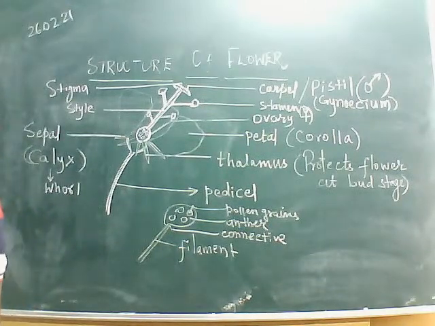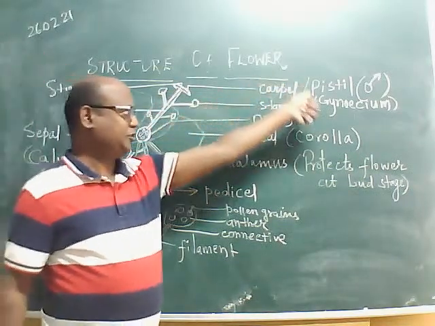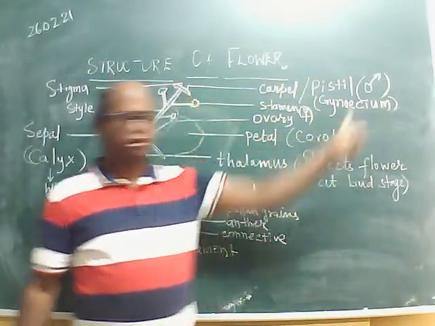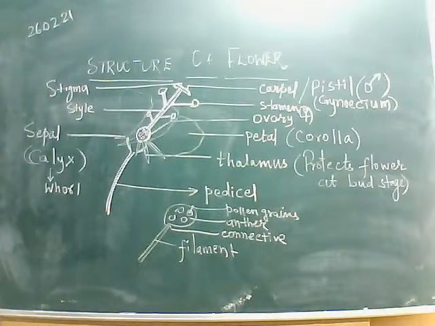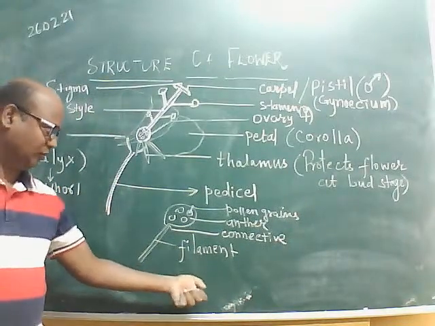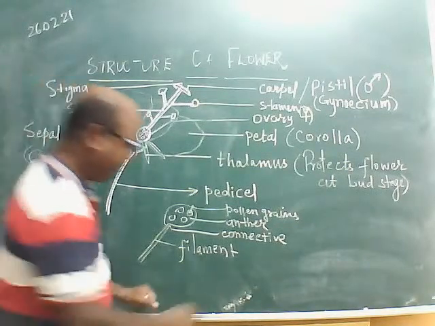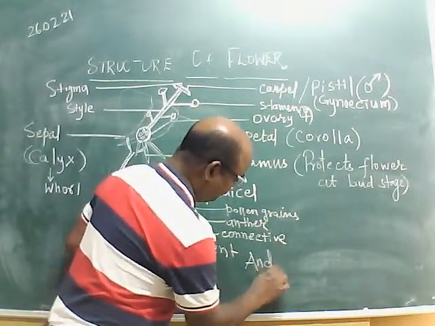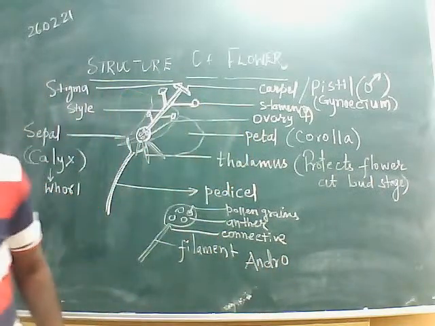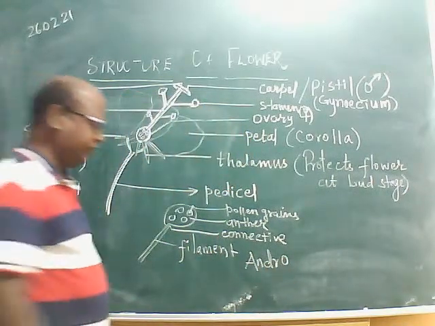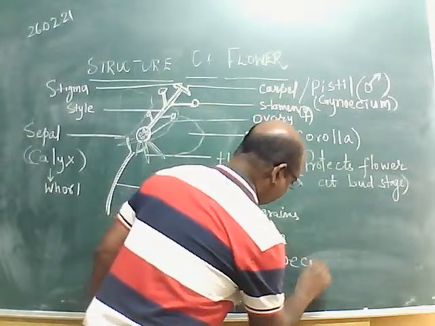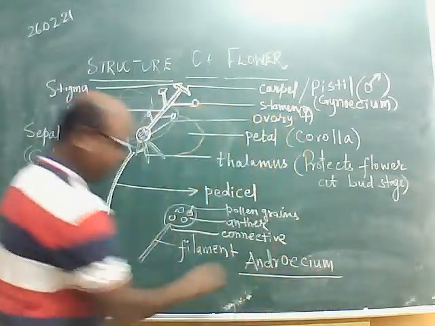And what do we call this whole? As we already studied, I expect an answer from you. What do we call this whole? We call it the gynoecium. What do we call this whole? Androecium. Very correct. This is the androecium. Who has given the answer? Let me read the name. Elias has given the very correct answer. It is androecium. So it is quite clear.